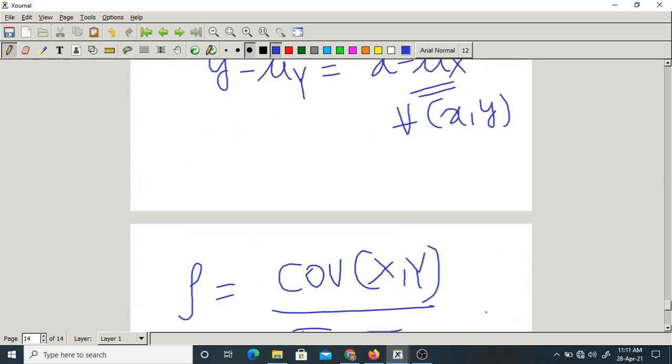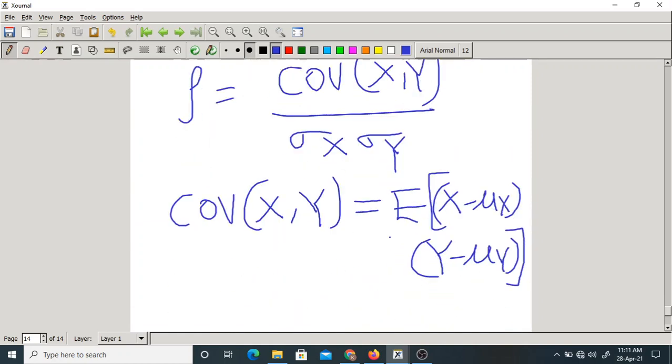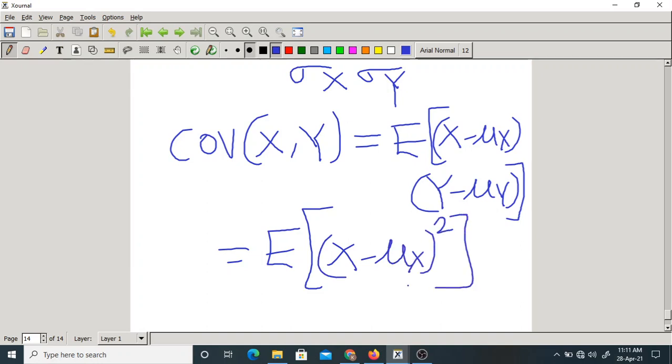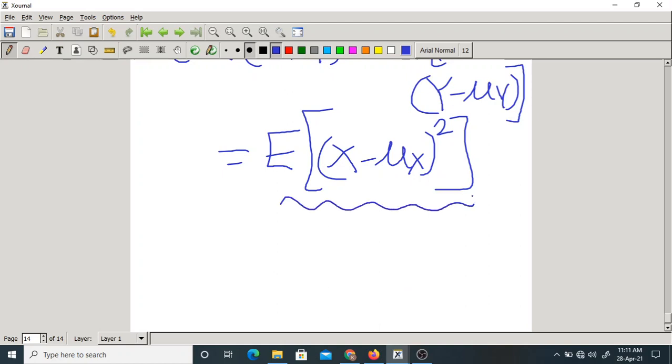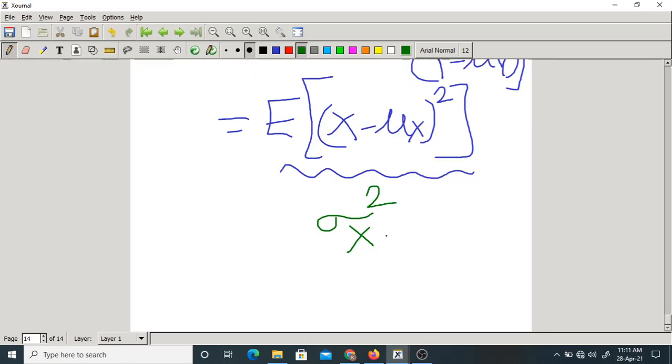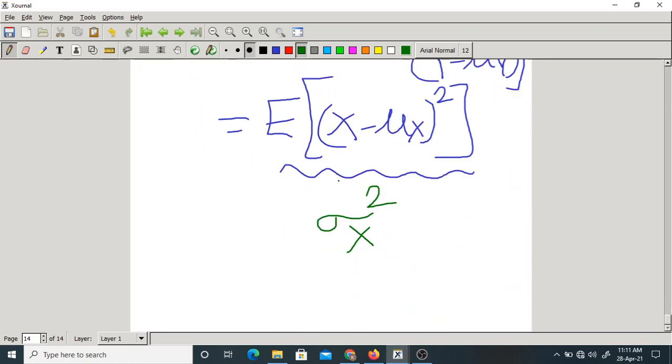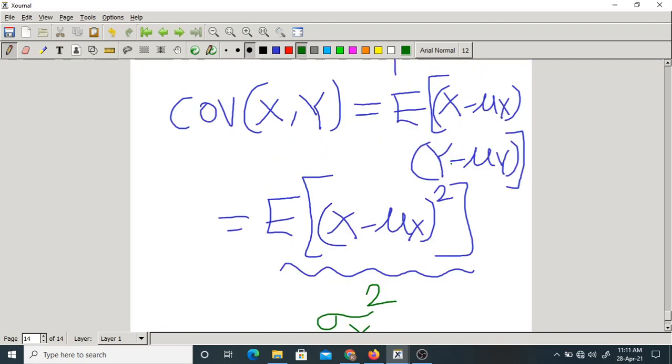But here I have taken both as the same, so I can write only one variable: expectation of (x minus mu x) whole square. But what is this? Variance of x. Isn't it? Otherwise, if I write in reverse, I take (y minus mu y) whole square.